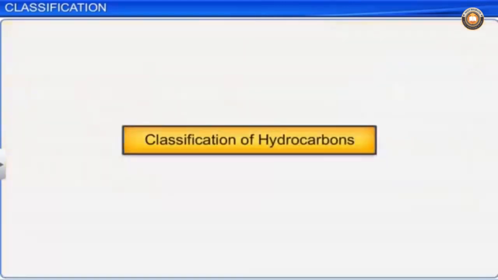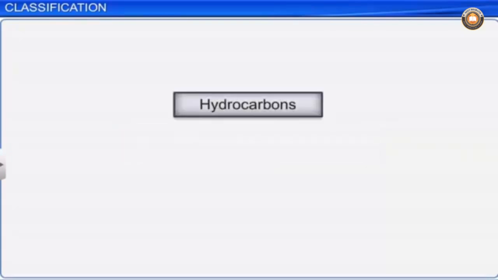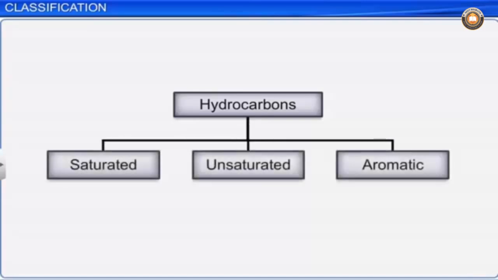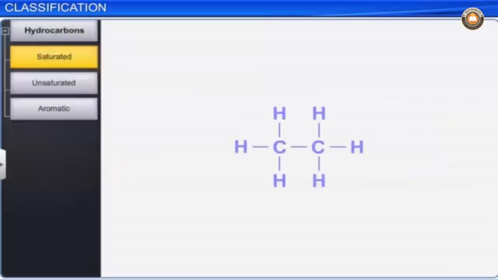Now, let us look at the classification of hydrocarbons. On the basis of carbon skeleton, that is, the type of carbon-carbon bonds, hydrocarbons can be classified into three main categories: saturated, unsaturated, and aromatic hydrocarbons. Saturated hydrocarbons are the hydrocarbons consisting of carbon-to-carbon single bonds.